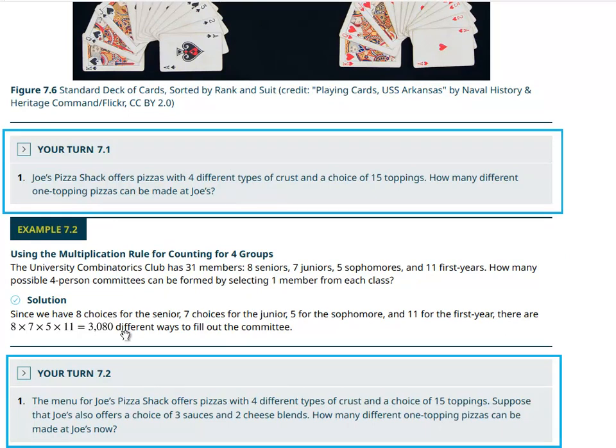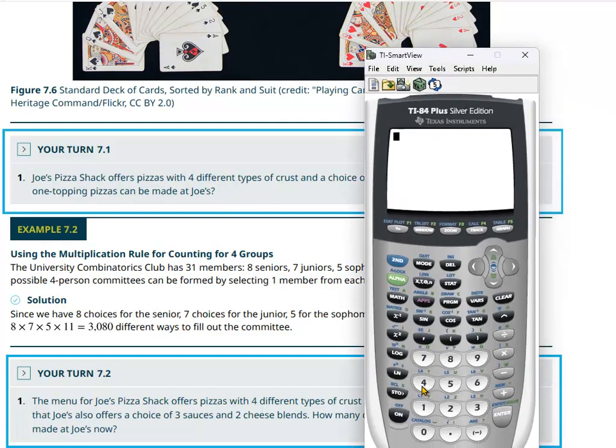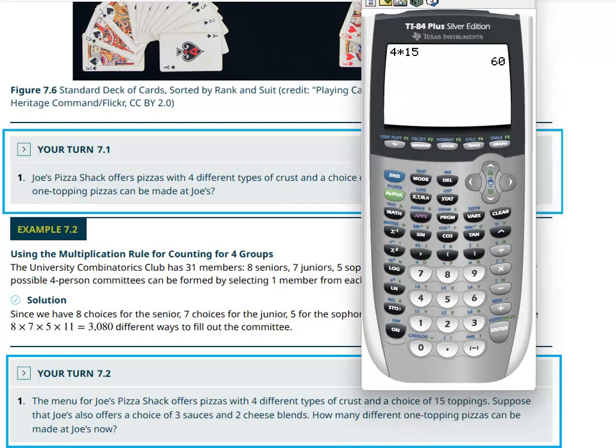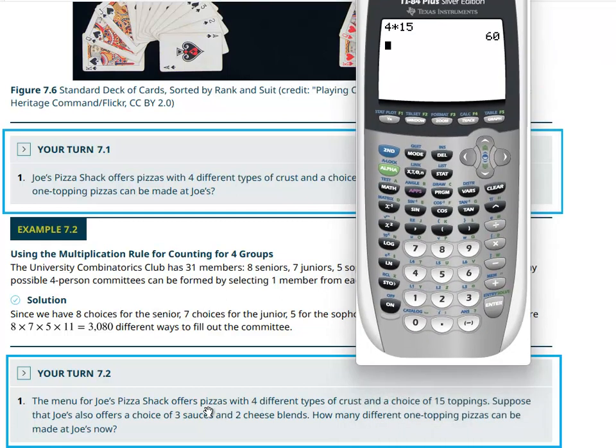Joe's Pizza Shack offers pizza, 4 different types and 15 toppings. So 4 times 15 is obviously 60. And the other one down here, Pizza Shack again, 4 different types of crust, 15 toppings, 3 sauces, 2 cheese blends, so it's 4 times 15 times 3 times 2, and you come up with 360 different ways of doing that.